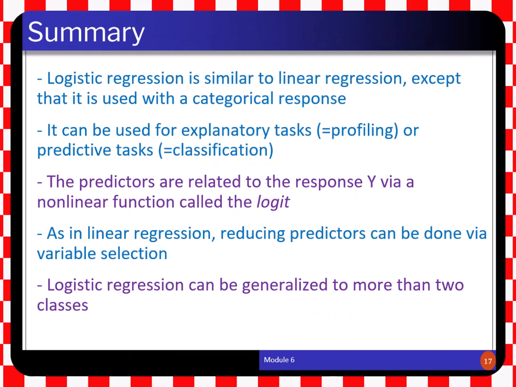Okay, summary. Logistic regression is similar to linear regression, except that it is used with a categorical response. In this setup that we analyzed, y was a binary variable. It was either 0 or 1. It can be used for explanatory tasks, profiling, or predictive tasks for classification, but it's mostly used for classification. The predictors are related to the response y via a nonlinear function called logit. There is also another function called probit, which is not covered in this class, but it's also very common. As in linear regression, reducing predictors can be done via variable selection.